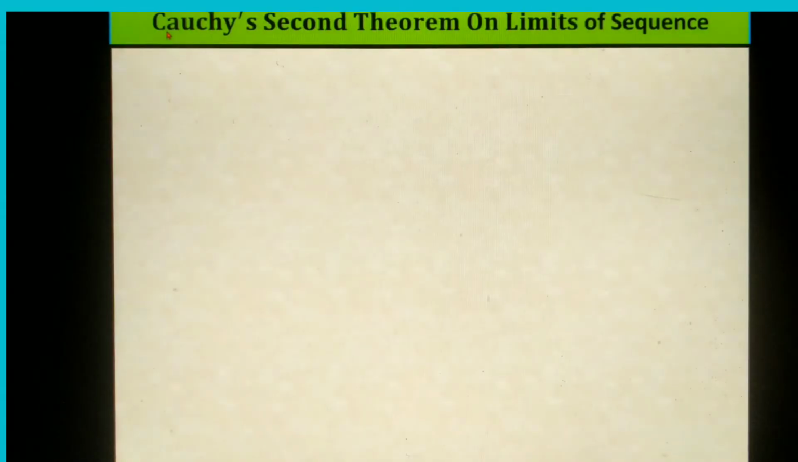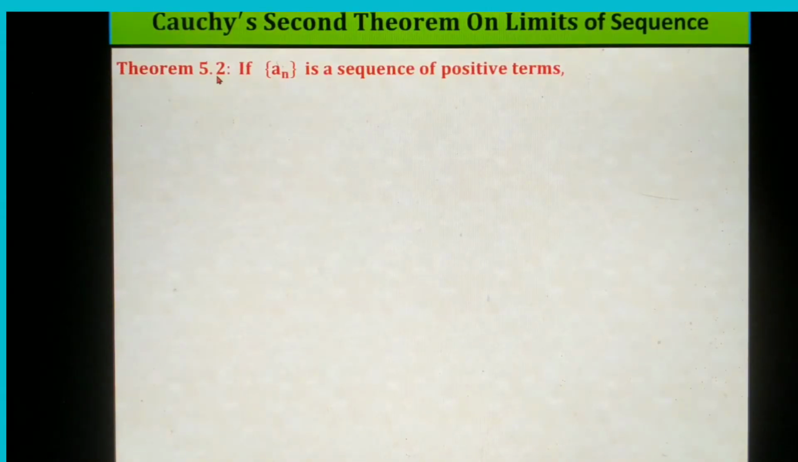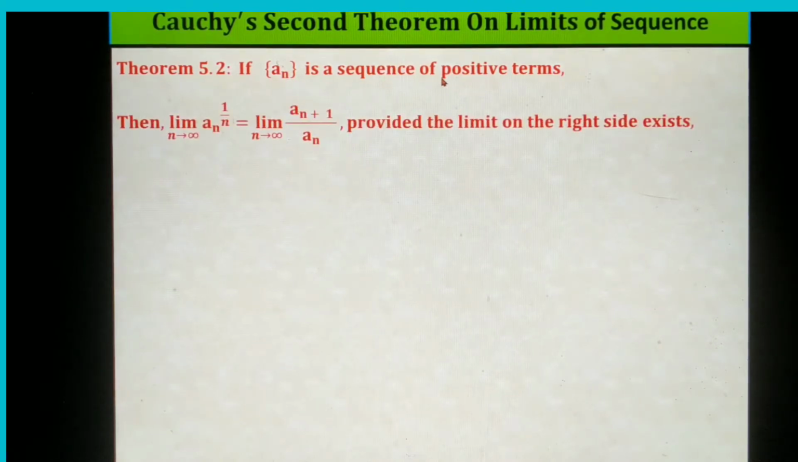Here is the theorem. Theorem 5.2. Theorem 5.1 was Cauchy's first theorem. There we derived that if the sequence a_n converges to L, then the arithmetic mean of the a_n also converges to L. Look at Cauchy's second theorem. If a_n is a sequence of positive terms, then limit n tends to infinity a_n to the power 1 by n is equal to limit n tends to infinity a_(n+1) divided by a_n, provided the limit on the right side exists finitely or infinitely.